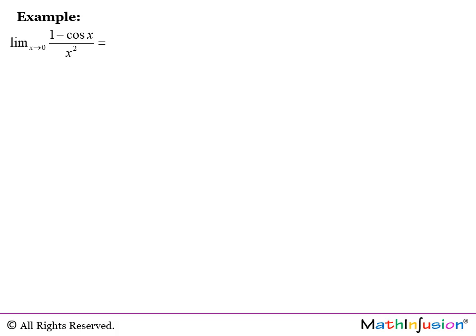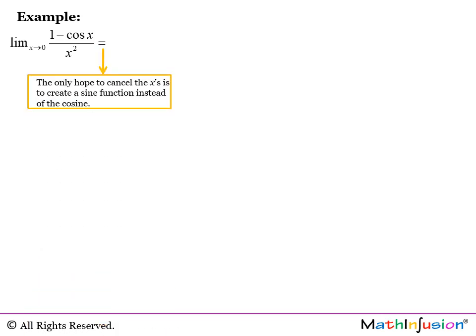If we want somehow to cancel out the x to the power of 2 at the denominator, which is a 0 at the denominator, we really like to have something that has to do with sine of x, because sine of x over x in this limit, when x approaches 0, is going to be 1. You can view this as cancelling something over x when x is 0. So the only hope really to cancel the x's is to create a sine function instead of the cosine.